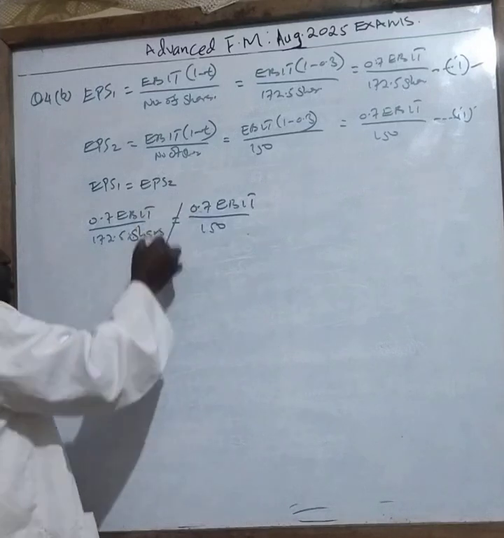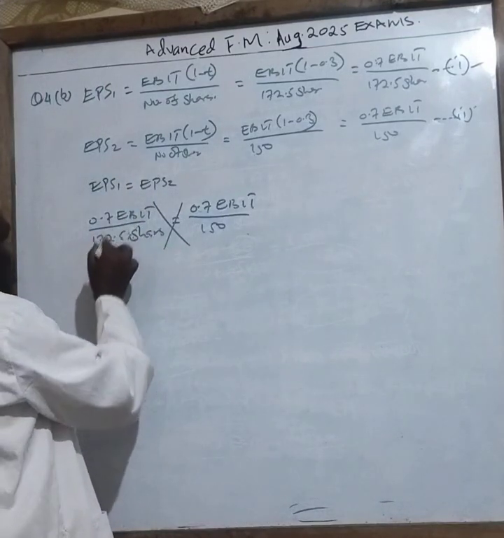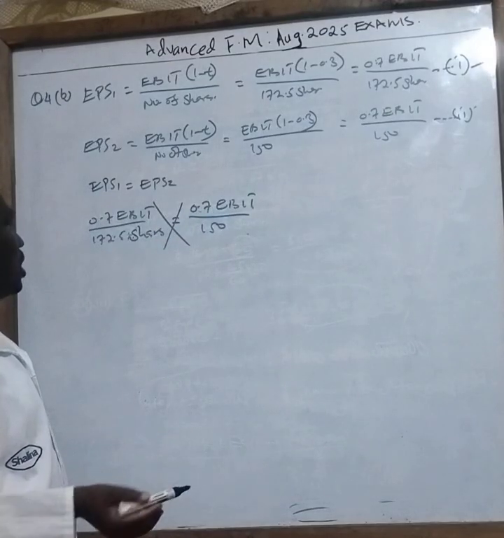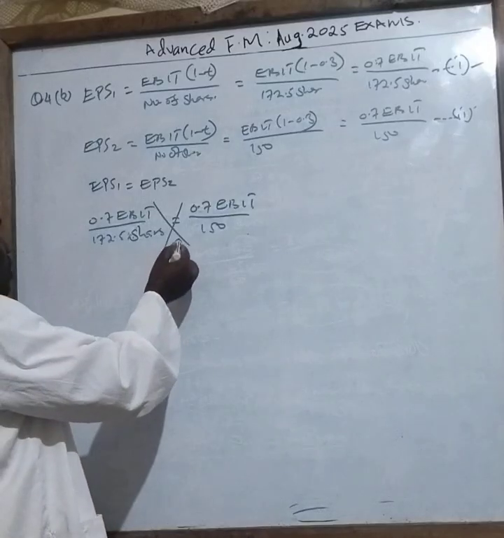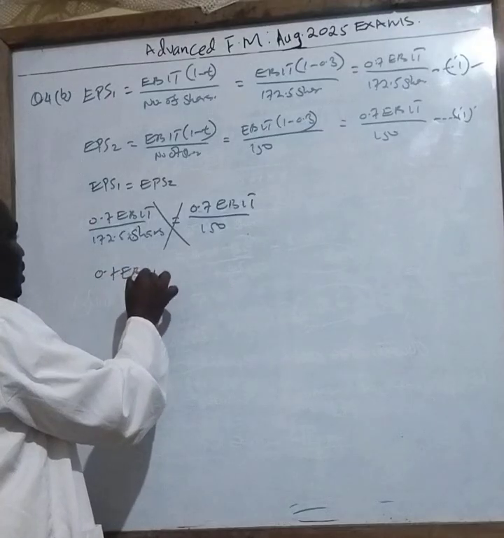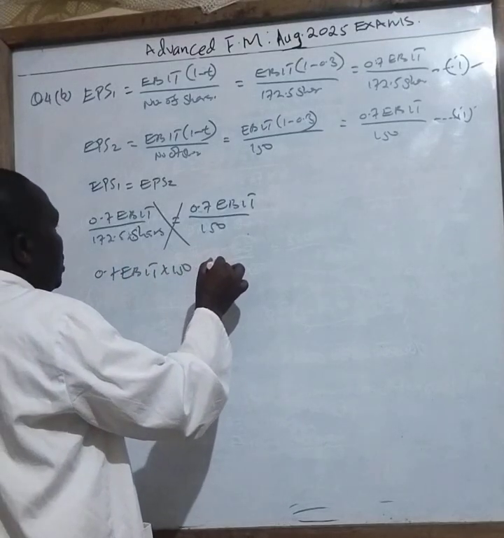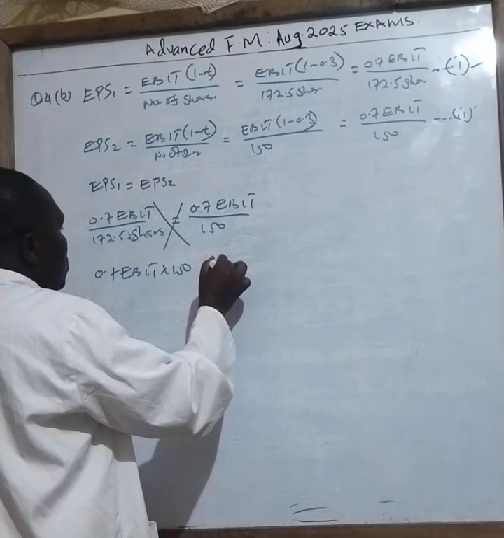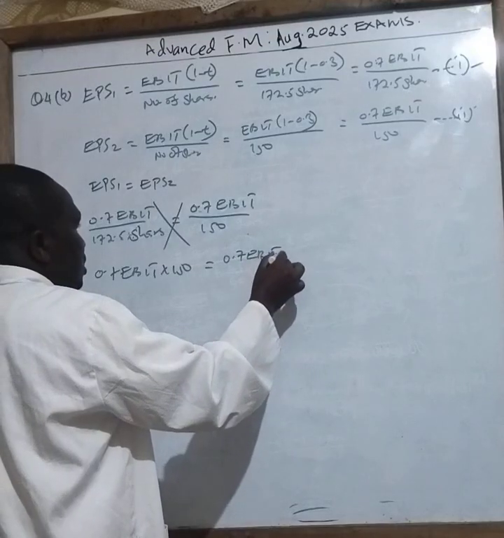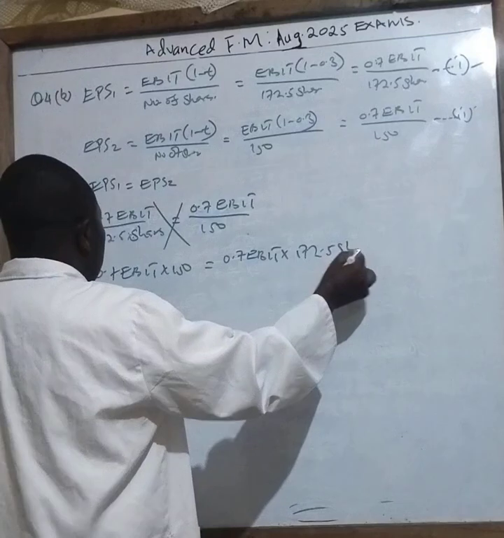Okay? Cross multiply, class, like that. So this times that, this times this, this times that. Then from there you collect the like terms and work out the value of x. So when you work out this, it will be 0.7 EBIT times 150 equals 0.7 EBIT times 172.5 shares.